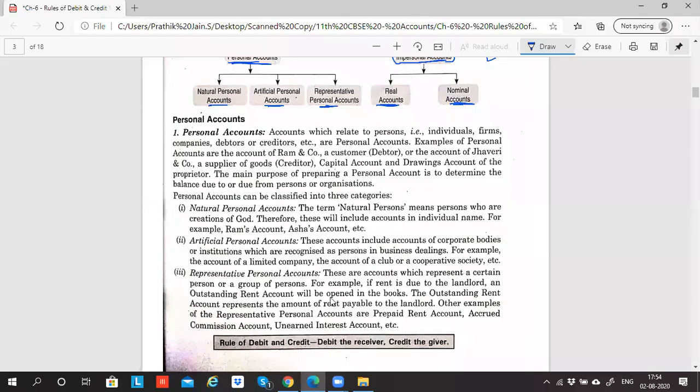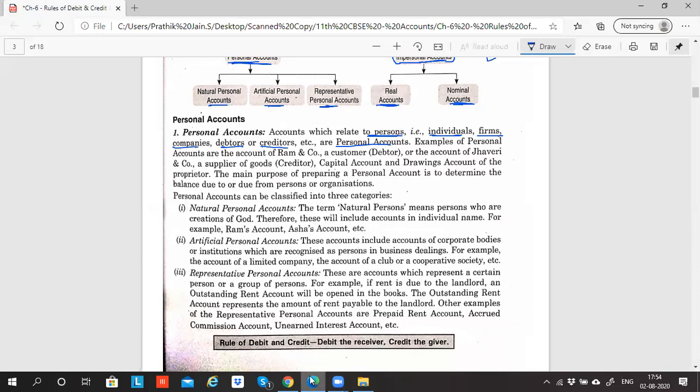So personal account. What is personal account? Account which relates to persons, that is individuals, firms, companies, debtor or creditor, etc. My question to all of you: can I say person means human being? Then how come individuals? Okay, individual I can agree is a human being. How can a firm be a person? How can a company be a person? How can debtor and creditor be a person? Okay, debtor and creditor also I can understand. It is a person. But how are firms and companies a personal account?